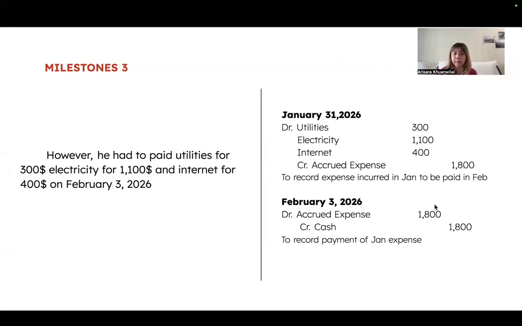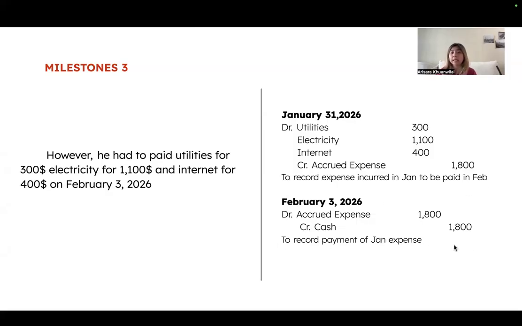For the third example, he had to pay the utilities, electricity, and internet. So this is basically expenses for January. The way that we record it is crediting accrued expense, because this is not paid yet and we need to wait for the bill. And we debit utilities, electricity, and internet, recorded as an incurred expense in January, to be paid in February.